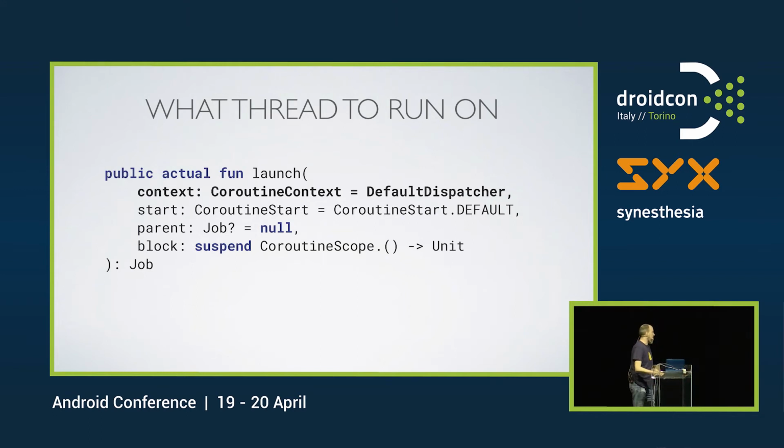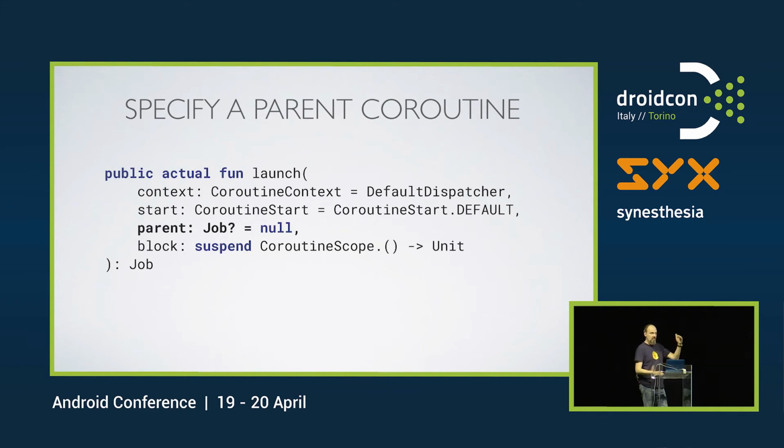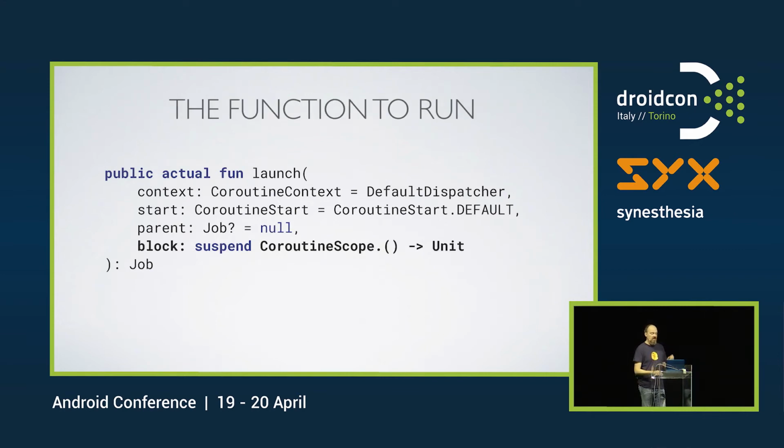The start parameter, by default, it's start immediately, start now. But you can also provide lazy here, which means that it will be started when we await this coroutine, as you'll see soon. We can explicitly specify a parent here if we want to. If we have multiple coroutines defined outside each other, we can do that. And then finally, the function that we provide to this coroutine has a suspend keyword to it, which is a new keyword coming with the Kotlin Coroutine library. And this one returns a job.